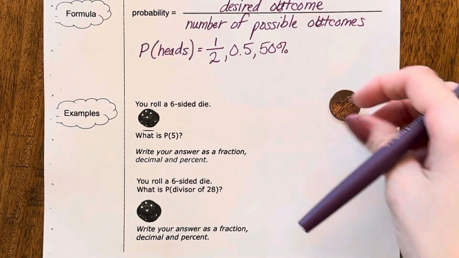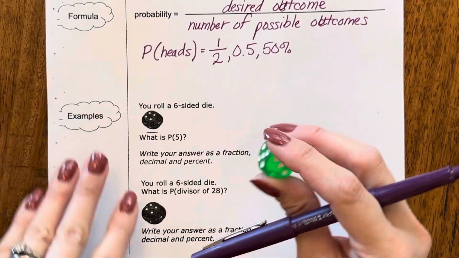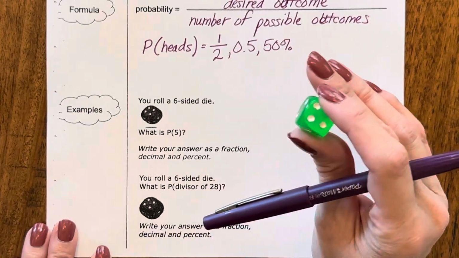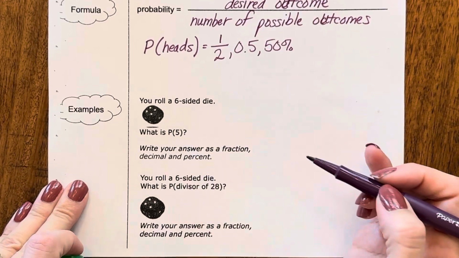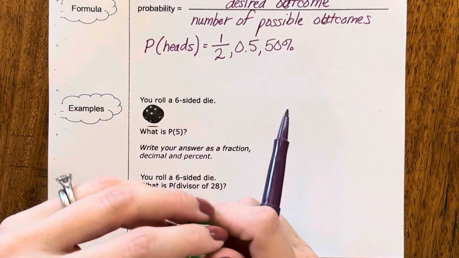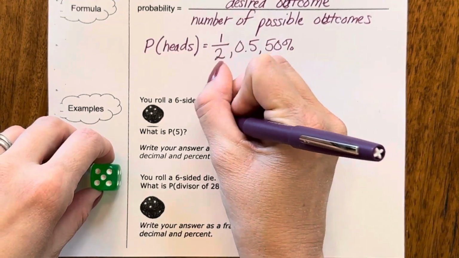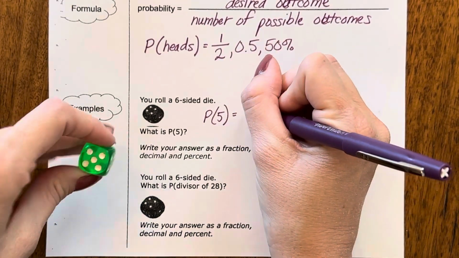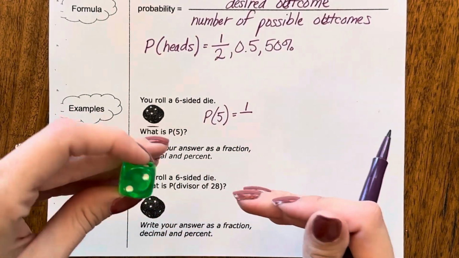Now let's take a look at a number cube. We've got a 6-sided number cube here. I know you guys have seen these before. This is asking us, what is the probability of rolling a 5? Well, if you look at a number cube, 5 is just one side. There's only one side that has a 5 on it, out of 6 sides altogether.